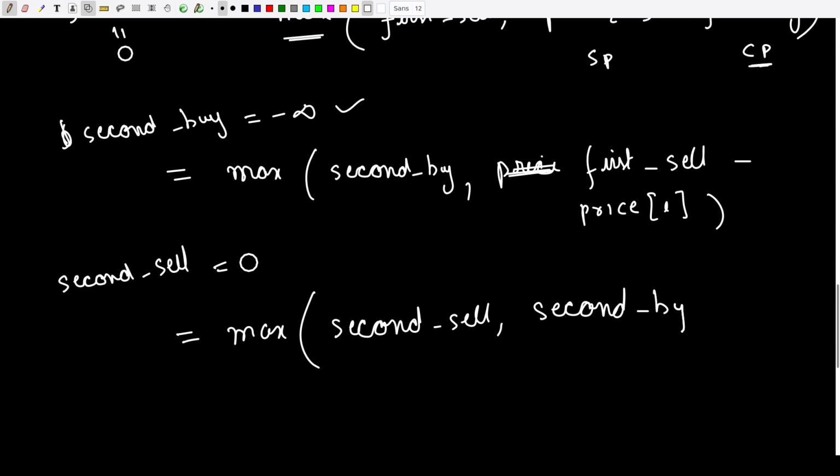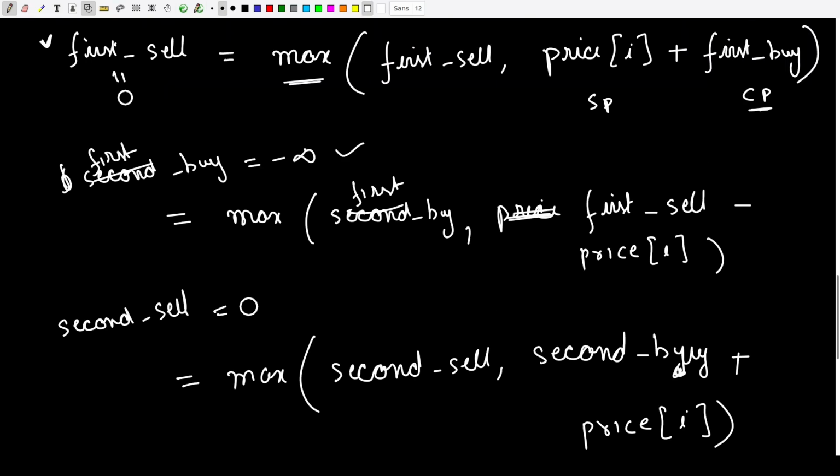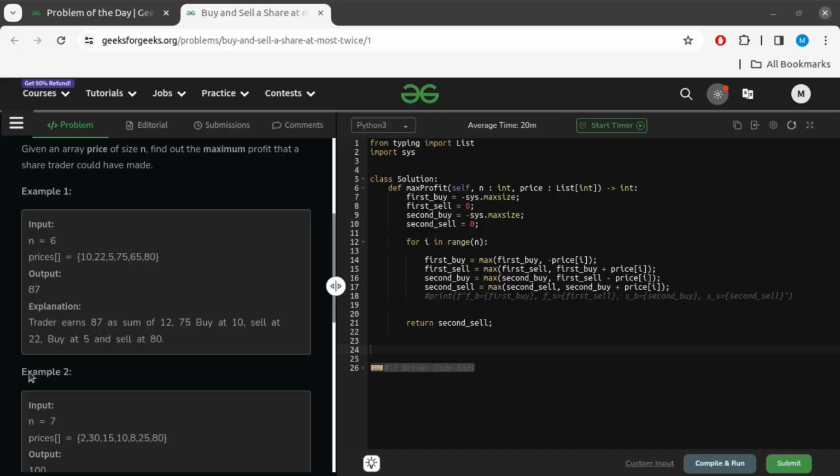So second buy is the amount of money I have plus the price of the ith stock. Okay, so this is how we are going to go ahead and update. So that's about the explanation, folks. Now let's jump to the coding section and see how we will be able to code it.